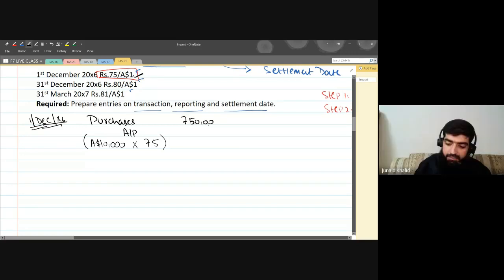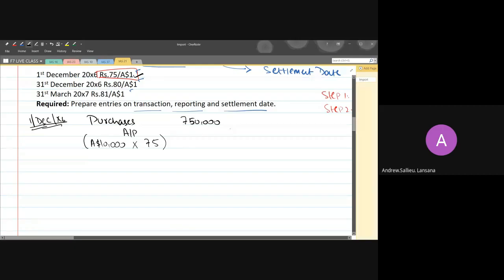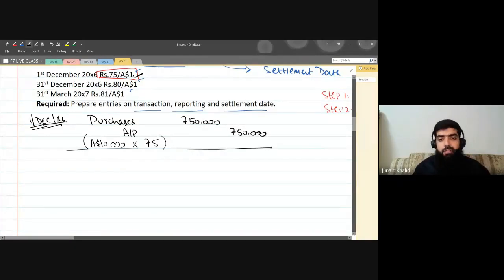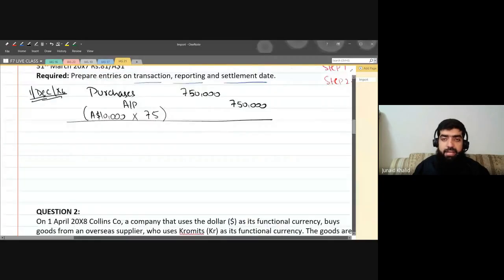Yes, it's 7,50,000. So we recorded the transaction on 1st December: purchases debit and accounts payable credit with the amount of 7,50,000, right?